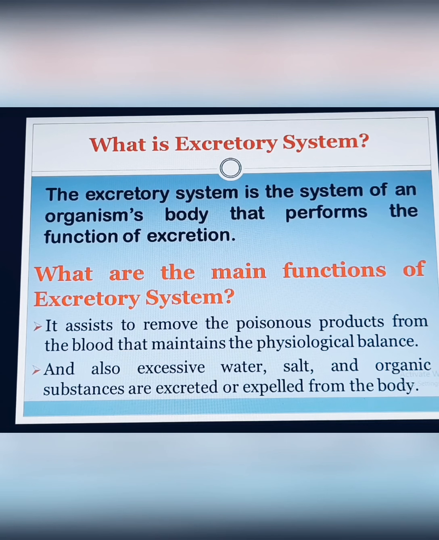So the excretory system is a system of an organism's body that performs the function of excretion. What are the main functions of the excretory system? It assists in removing poisonous products from the blood, which maintains the physiological balance to keep us healthy, and also excessive water, salt and organic substances are excreted or expelled from the body. So you can easily say that by removing those excessive and dangerous elements from our body, it helps to maintain blood and physiological balance.